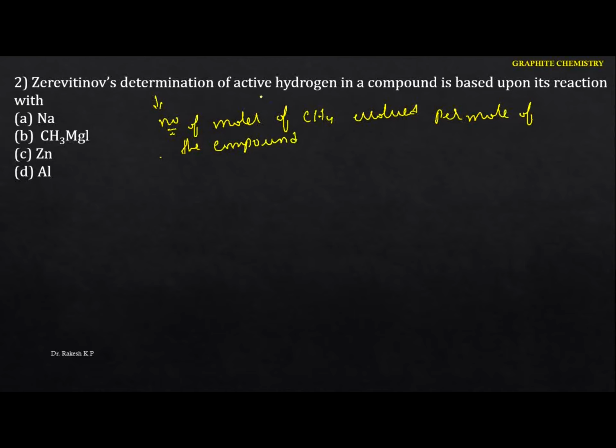If the compound contains one active hydrogen, it liberates 1 mole of methane. Let me take an example here. This is the compound, and here we can identify this as the active hydrogen. Whenever it reacts with the Grignard reagent, methyl magnesium iodide, it liberates 1 mole of methane. So 1 mole of methane corresponds to this compound containing one active hydrogen.